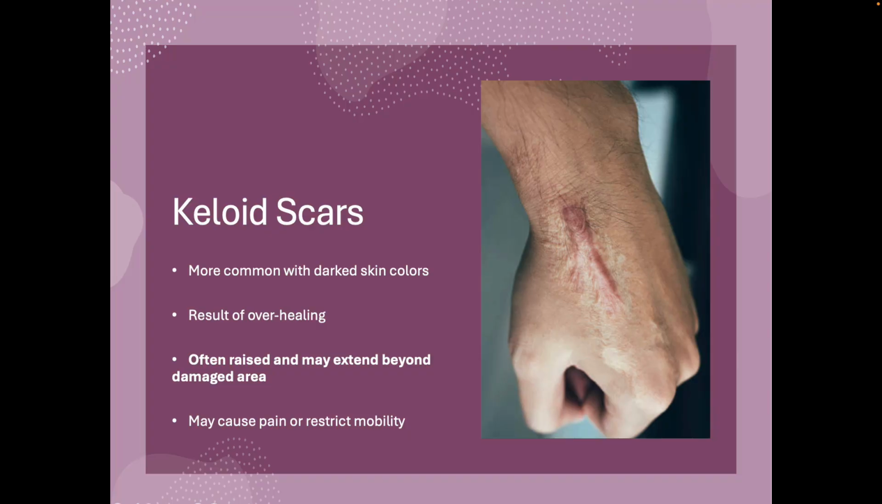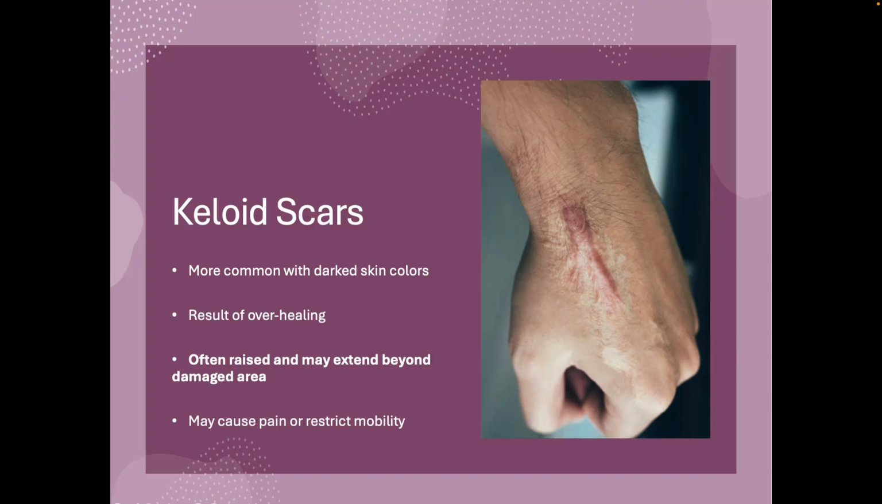Now we have a keloid scar. It's more common with darker skin colors, but it can happen with anybody, right? This is a result of overhealing, and it tends to be raised and often extends beyond the damaged area. So you'll see this person's hand, how you have the red raised area and then all that whiteness around it, right? It can cause mobility issues or restriction. It can cause pain sometimes.